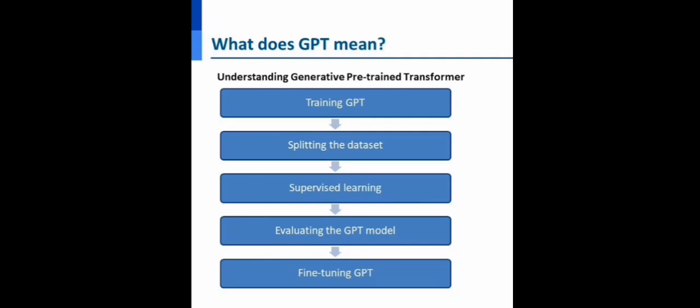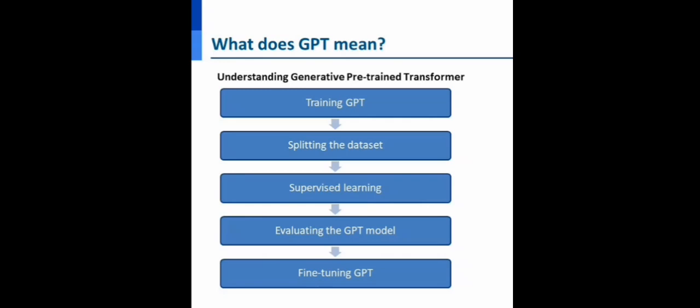Now, evaluating the GPT model. In this step, the GPT model is evaluated on the test set. The accuracy of the model is measured by the percentage of times the model has predicted the correct next word in the sequence. Then comes the fine tuning of the GPT. The GPT model can be fine tuned on a specific task. Fine tuning is a process of adjusting the model's parameters to improve its performance on a specific task. For example, GPT can be fine tuned to generate text, to translate languages, and to answer very generic questions that it gets on a day-to-day basis.